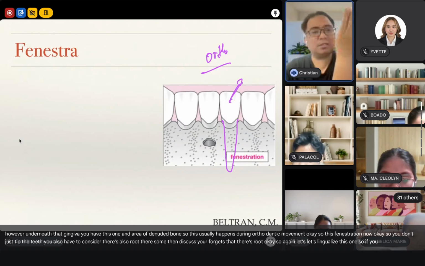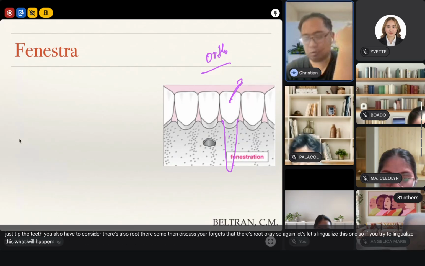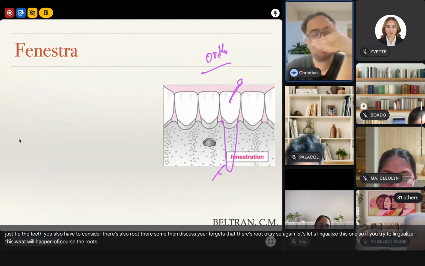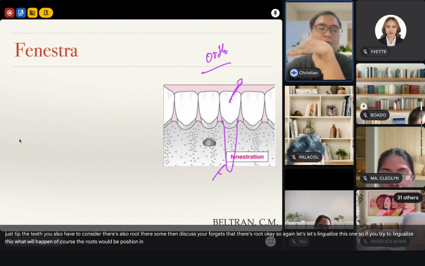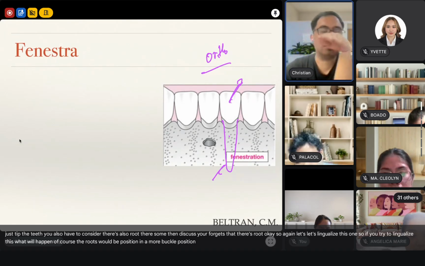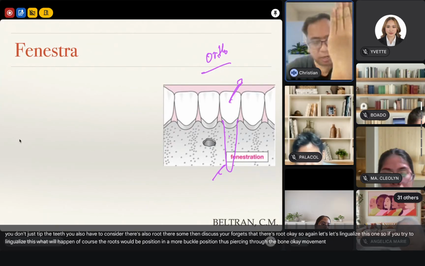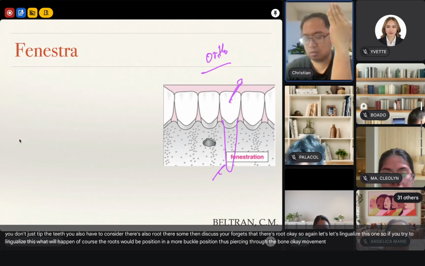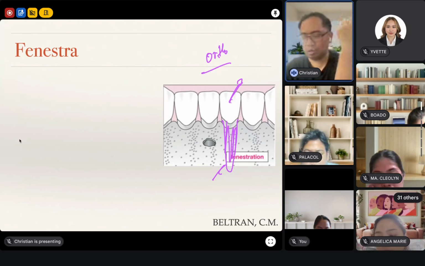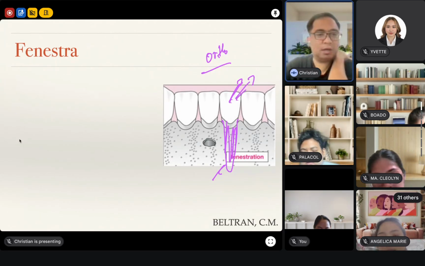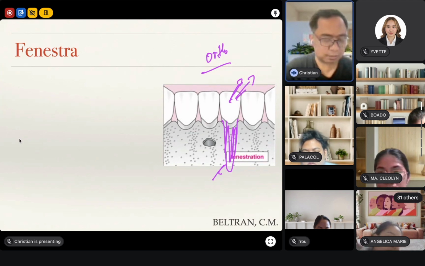So if you try to lingualize this, what will happen? Of course, the roots would be positioned in a more buccal position, thus piercing through the bone. Okay? Sana naman, bodily movement, masyado nilabelize yung teeth, denuded na yung bone. Oops, sorry, let's go back again. Diba? You have to consider that also.